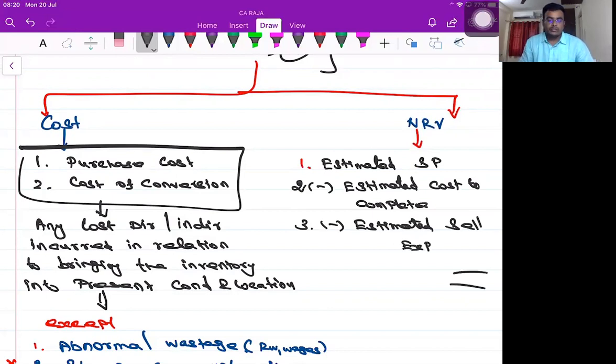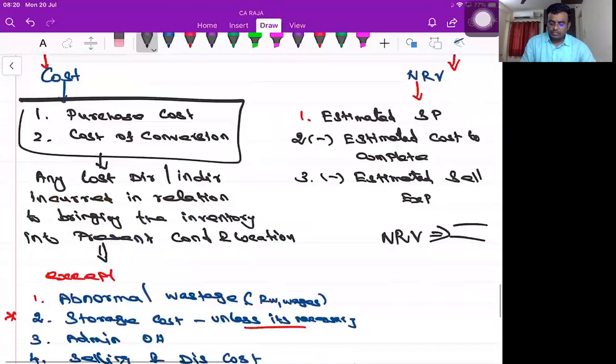That will give you another value. Estimated selling price minus estimated cost to complete minus estimated selling expenses. If you do all of this, you will get a certain value. That value is called NRV. Okay? Yes or no? I'll be explaining everything. Don't worry. Now, shall I go to the first part, cost?